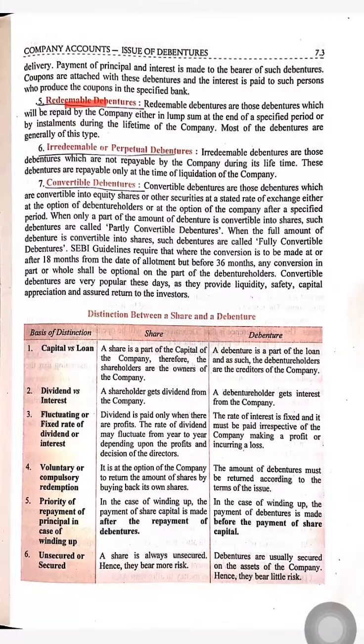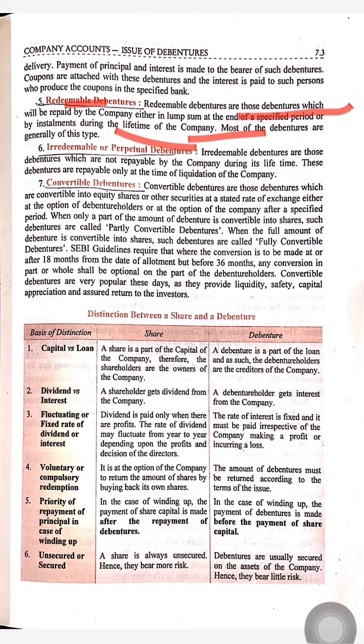Next, redeemable debentures. Redeemable debentures are those which will be repaid by the company either in a lump sum at the end of a specified period or in installments during the lifetime of the company. Most debentures are generally of this type.